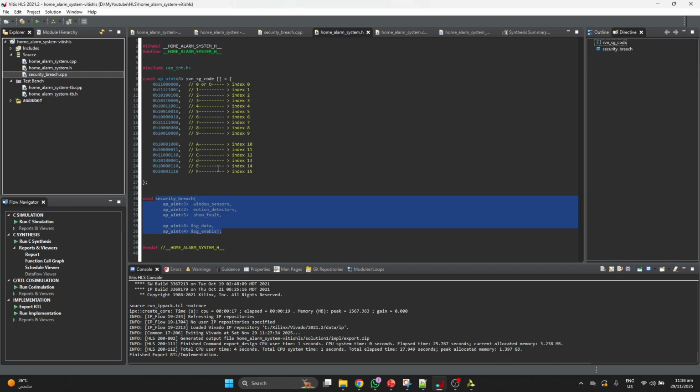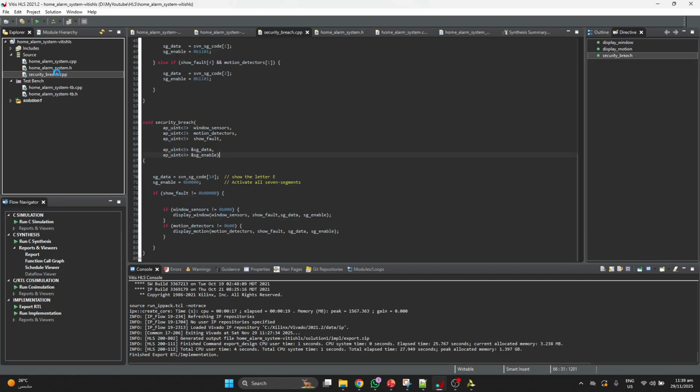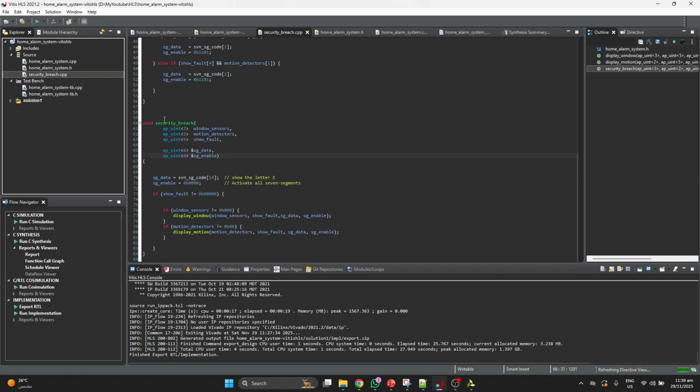This is our security breach function, where you can see this function will be called in our main function. Initially it will show E whenever this function is called. E means there is an error, there is a detection.